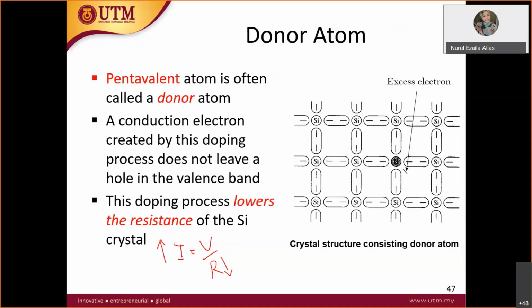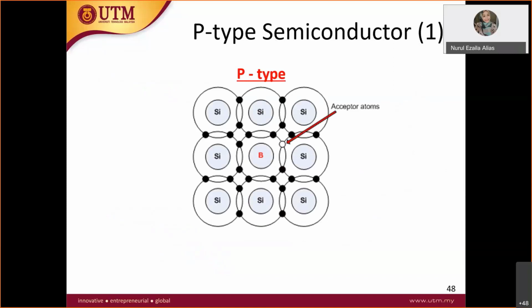Okay, so for the P type, the example is boron. Boron is known as an acceptor atom because it cannot complete the valence band. It has one less electron to fill out this part. So in this case, when we look at many blocks, the majority carrier here is holes.